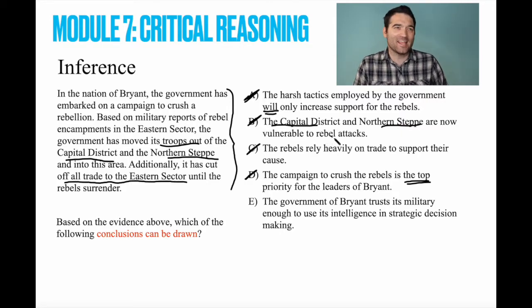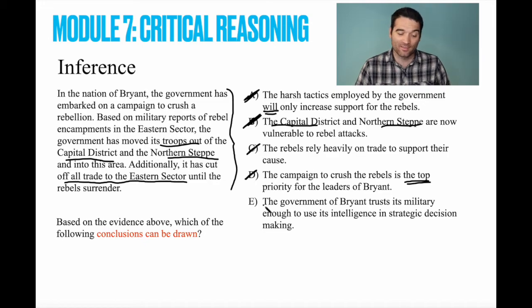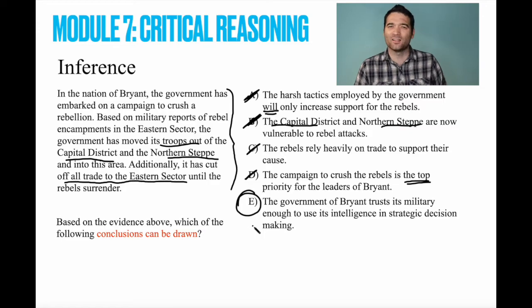Now, if this had said more vulnerable to rebel attacks, maybe, right? Because there were troops there before and now they're not. And so almost by definition, that makes them more vulnerable. But it doesn't say more vulnerable. It just says vulnerable, period. And so that is an assumption that we cannot make. And we're left with answer option E, which seems a little unsatisfying.